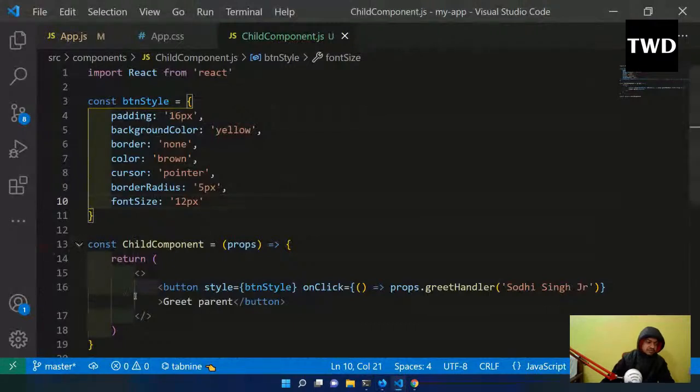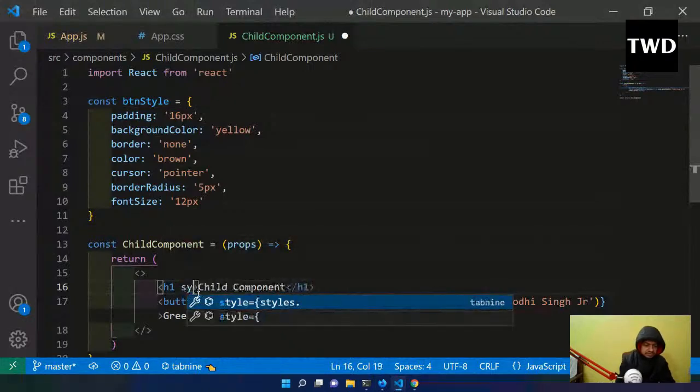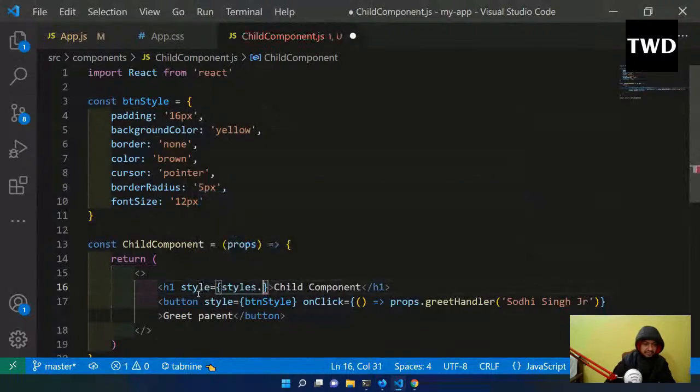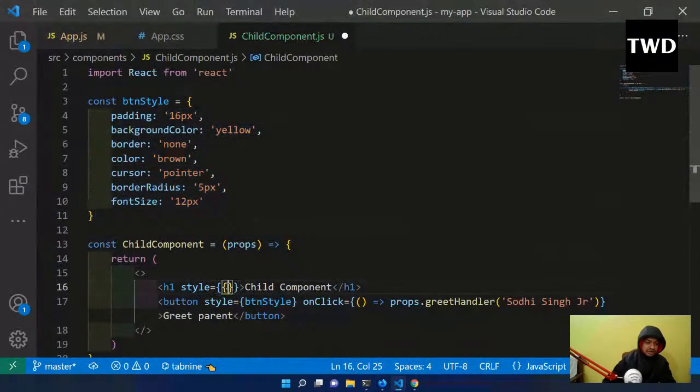Okay, so there is another way. Instead of doing this like this button style, I can have something more like this. Let me have a child component, and here I will have the style directly. This whole object, in a way, I can copy and pass it here. So that is what I'm doing. I will have double braces, so it is like adding this object here only.